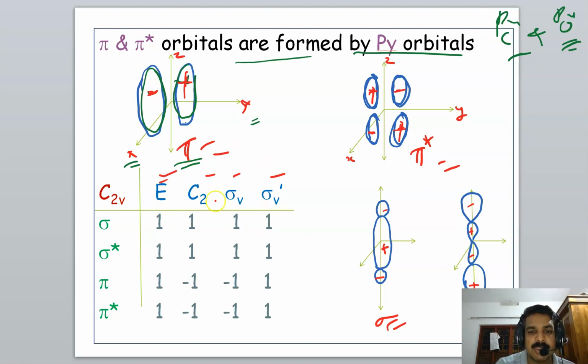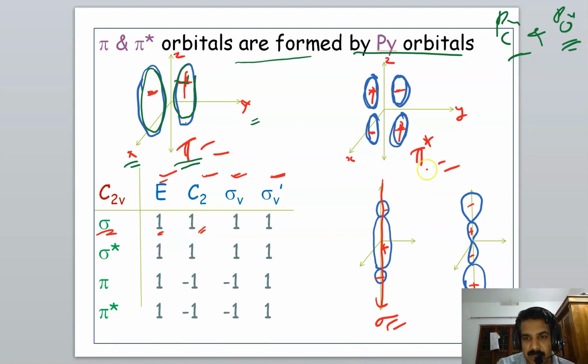The C2v point group has 4 symmetry elements: E, C2, sigma v and sigma v dash. First is the sigma orbital. On applying E, no change, so the character is 1. On C2 also, this is the C2 axis, just rotate, no change in sign or orientation. Again the character is 1.